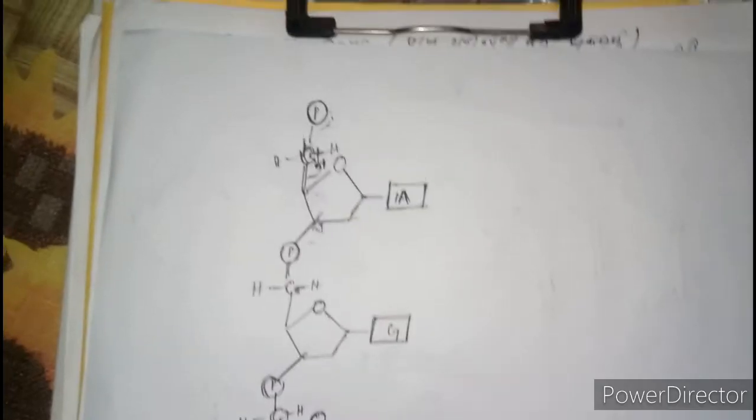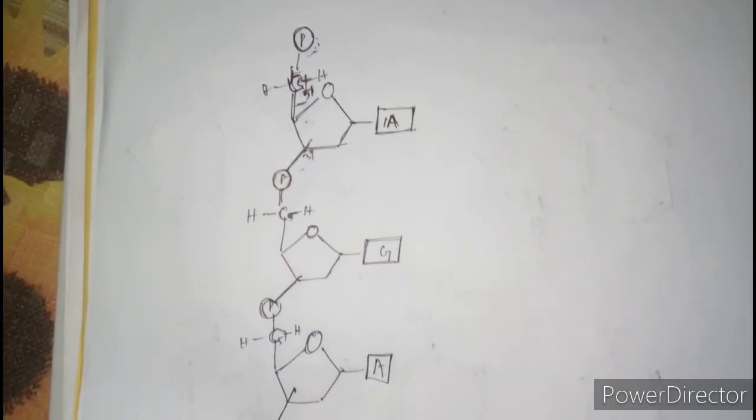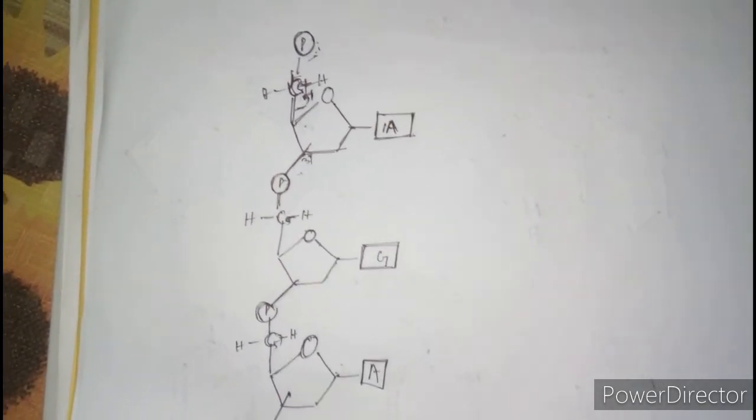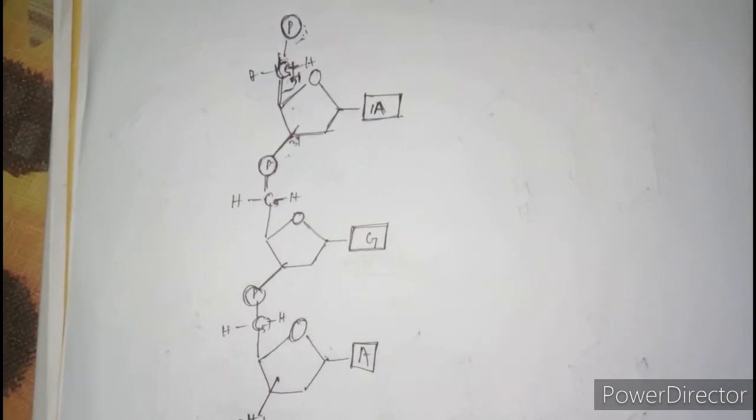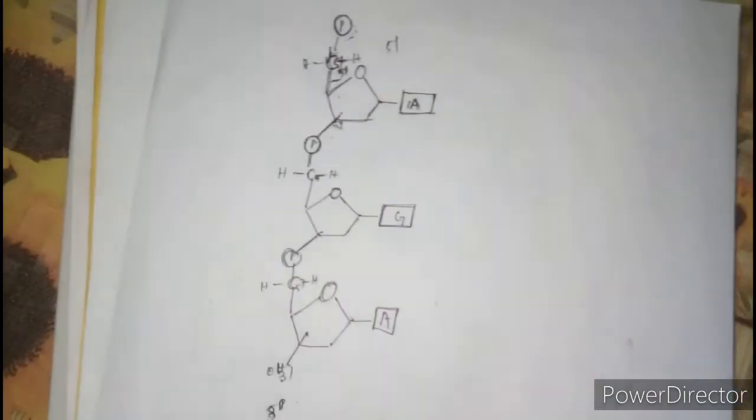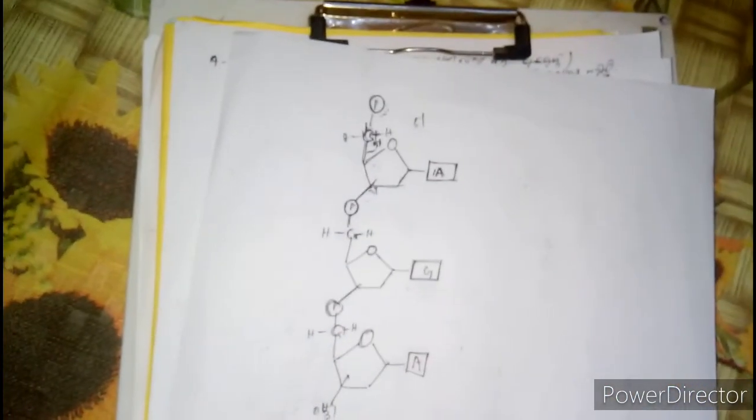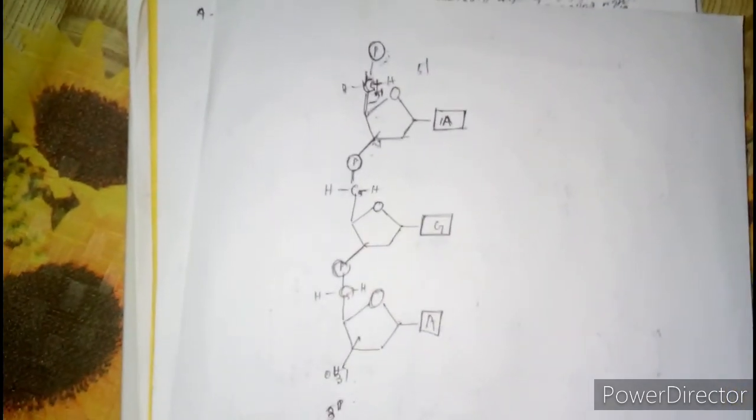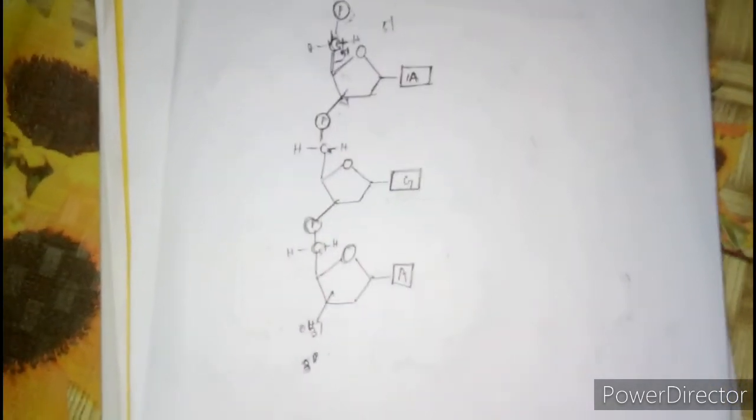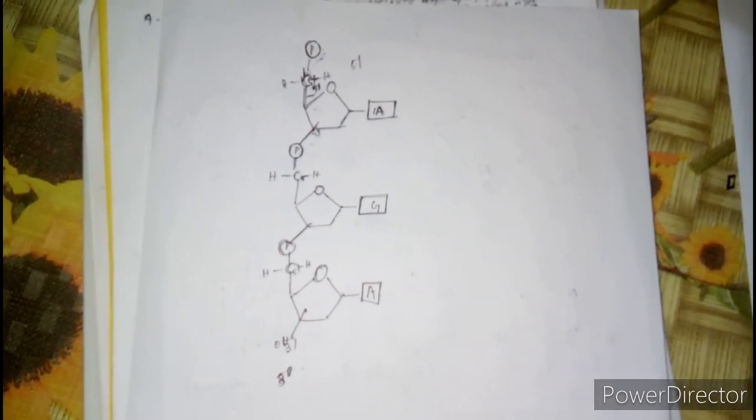Similarly, at the other end of the polymer chain, ribose has a free 3' hydroxyl end group, which is referred to as the 3' end. Here will be the 5' end, here will be the 3' end. Here will be the complete structure of a polynucleotide chain. In the next class we will discuss the double helical model of DNA, how the double helical model looks like.